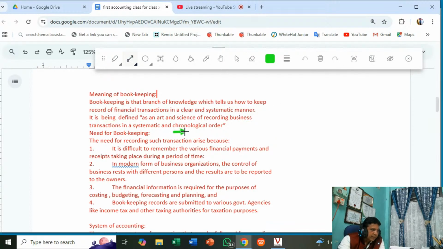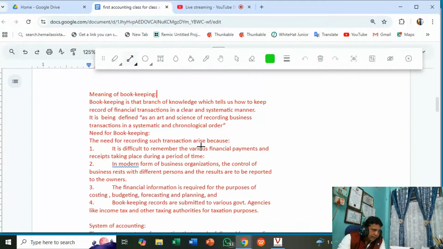This is what is written: chronological order, in order of occurrence, date wise. Suppose the transaction takes place on 1st June, then we have to record the 1st June, followed by 2nd June, followed by 3rd June. That is date wise. Recording of the transactions date wise is chronological order. Systematic means there are certain rules and principles that we have to follow while recording business transactions in various books of accounts.